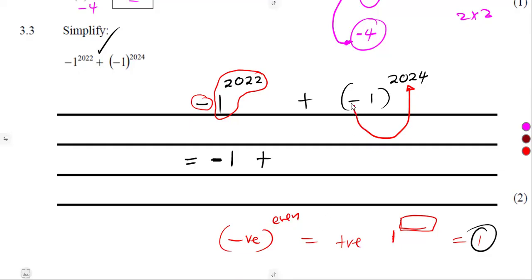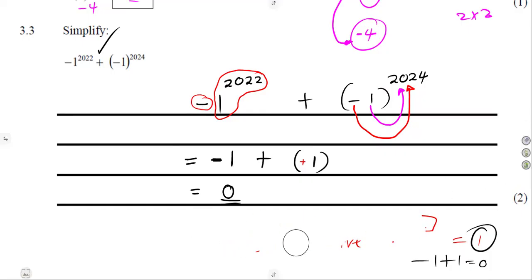So once we have this negative raised to an even, it is now a positive that we have. But remember what I said, guys. 1, when raised to any exponent, it remains as a 1. So it was going to be -1 plus +1. But remember, guys, this plus is no longer effective. Plus and plus gives us a plus. So it's -1 plus 1, which is what? Which is a 0 at the end. So that was to simplify our question.